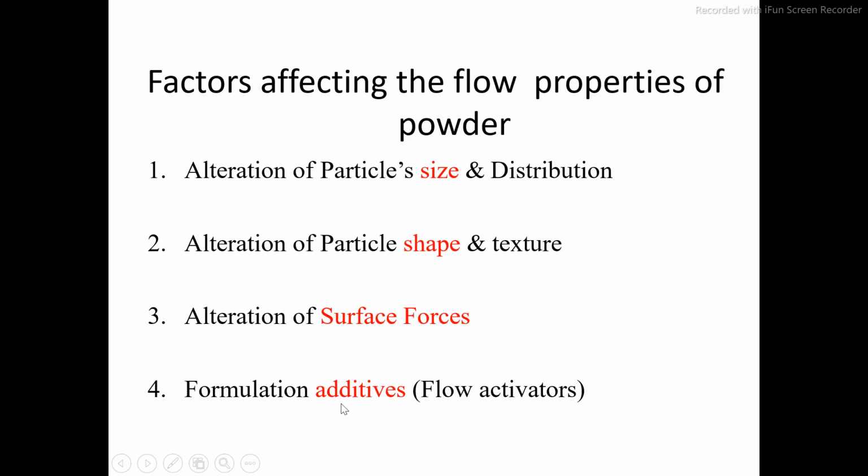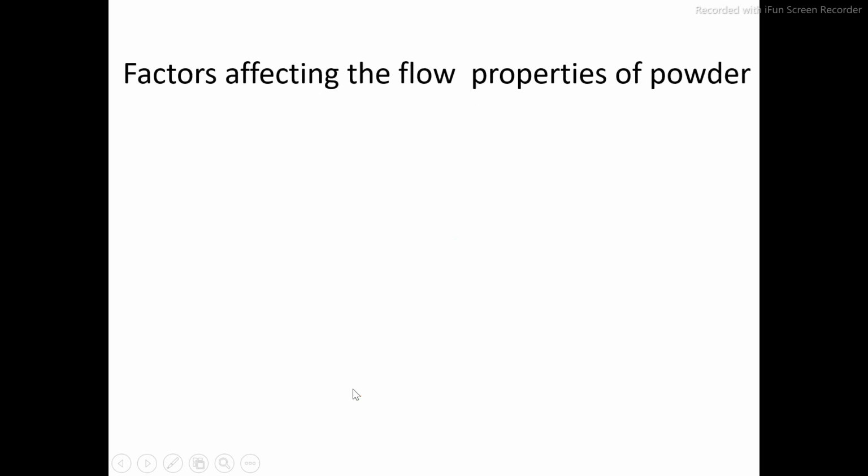So talc will fill all the imperfections on the particle surface, and once the imperfections get filled by the additive, the surface of particles becomes very smooth, edges become rounded, and the flow properties will be improved. So these are various factors which affect the flow properties of the powder: size, shape, surface forces, and the additives.